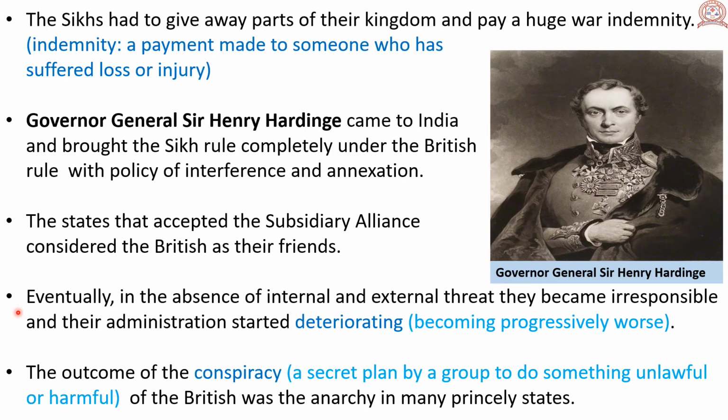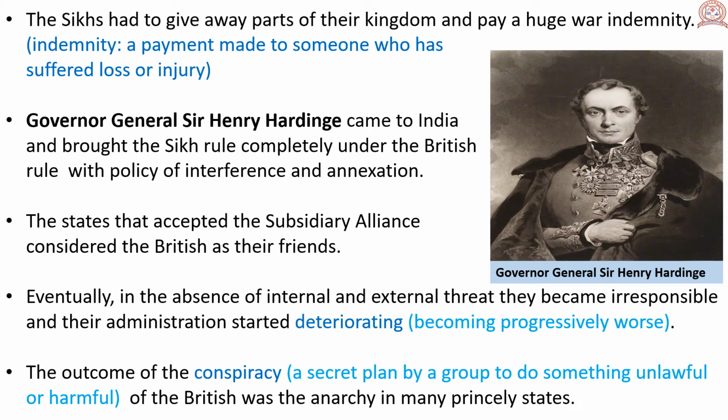Deteriorating means becoming progressively worse. What happened? There was no internal and external threat. So the princely states in India became irresponsible over their state and their administration became worse than before.